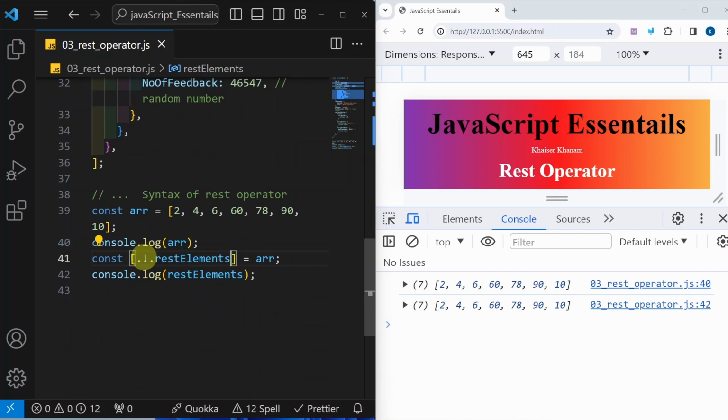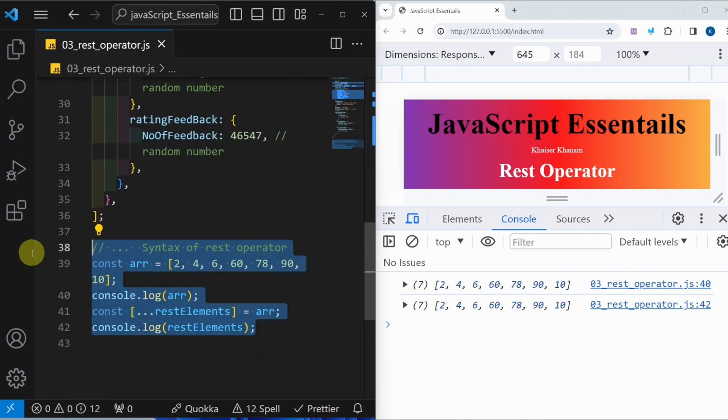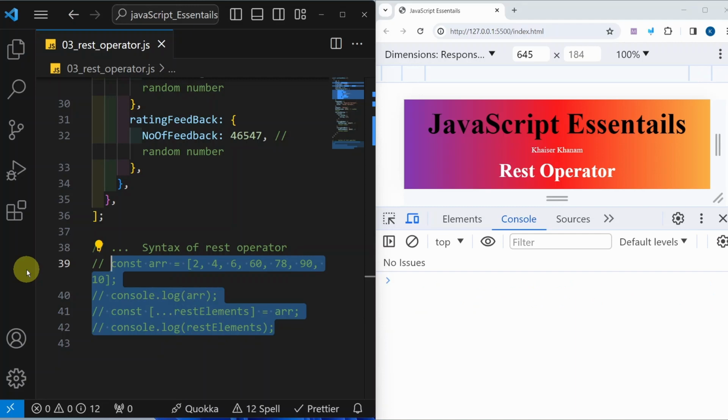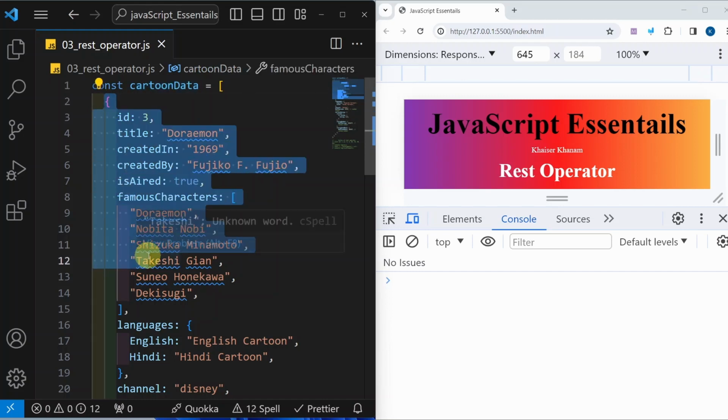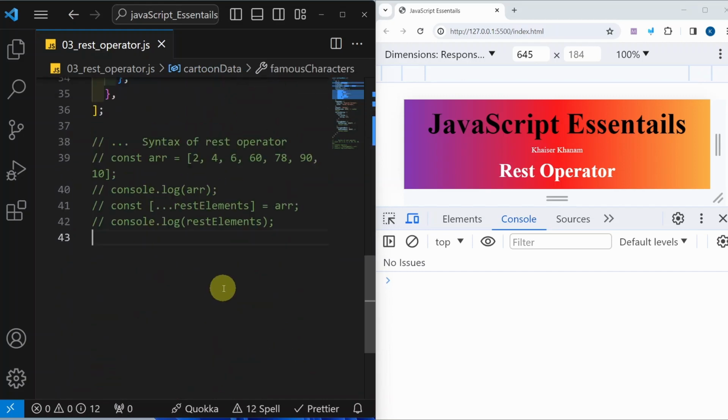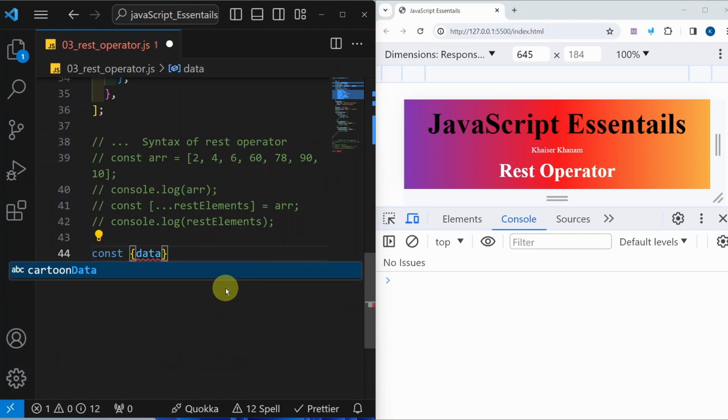Now let's apply this concept in our example. I will comment this out. My array is this one, the cartoon array. Inside this I am having only one object. So first I will do array destructuring and get my object outside of the array. I will write const, and here let me write data.